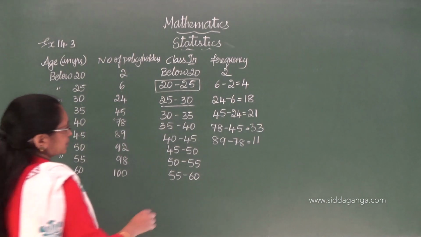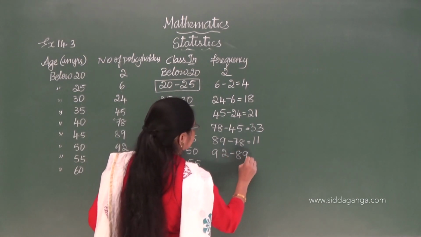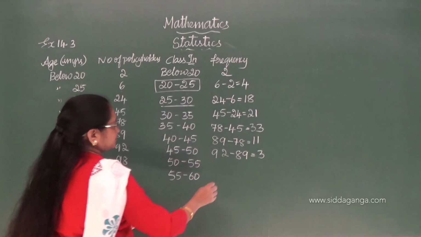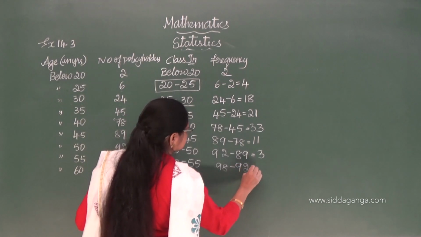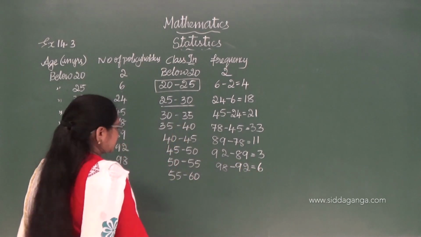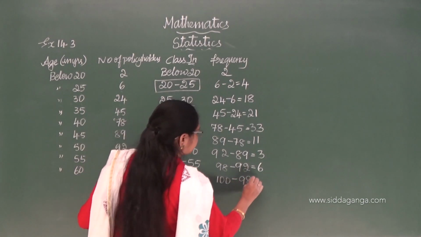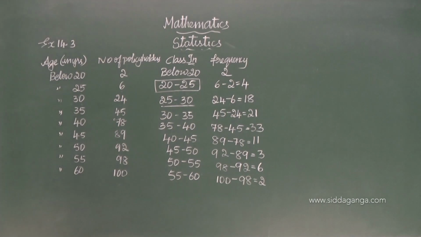Next. 92 minus 89. Next. 98 minus 92, that is 6. Then 100 minus 98, that is 2. Once you check whether it is correct.